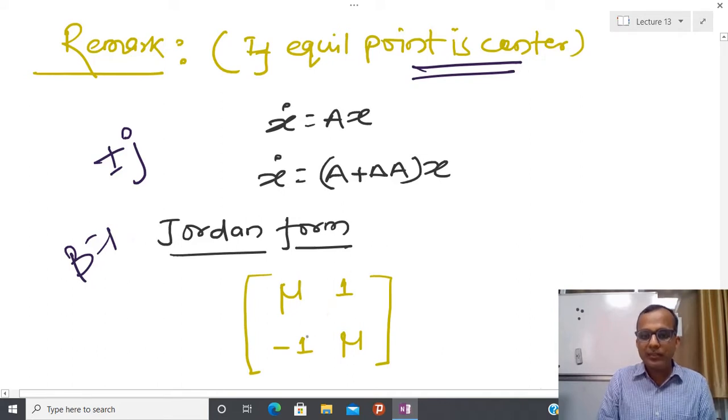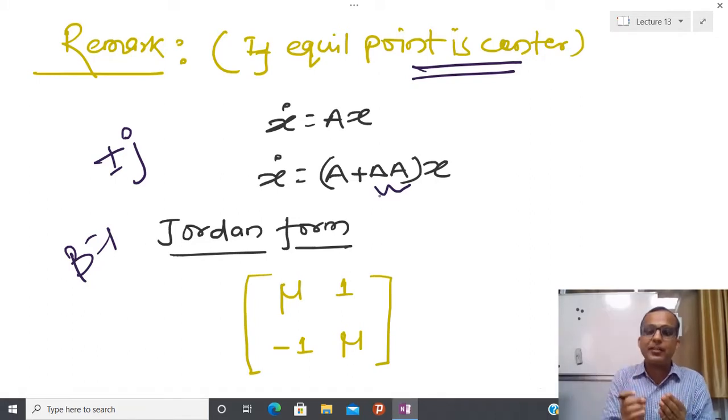So I have in this case mu equal to 0, 0, and I have minus 1, 1, and basically in this case it is possible to show that the eigenvalues are plus minus j. But suppose I have certain kind of perturbation, because most of the time whenever we are doing linearization, we are assuming that there is no perturbation, but in the original nonlinear system some perturbation is there.